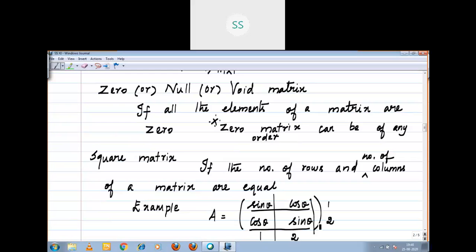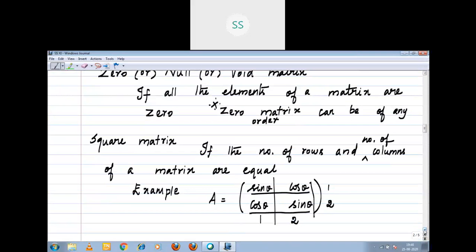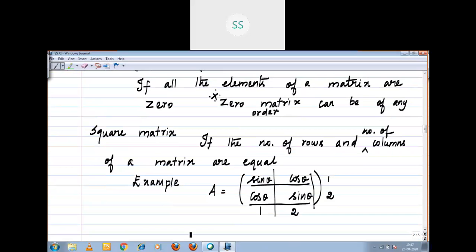See, number of rows and number of columns are equal. Then how do you call it? It is a square matrix of order 2. That means number of rows and number of columns are equal. The order of the matrix is 2 by 2.